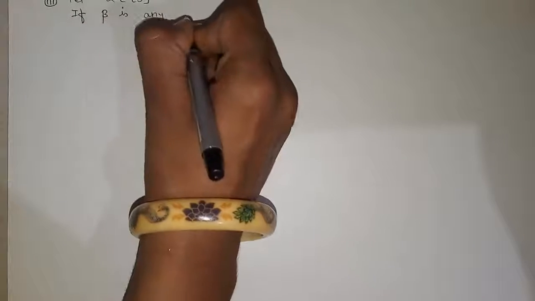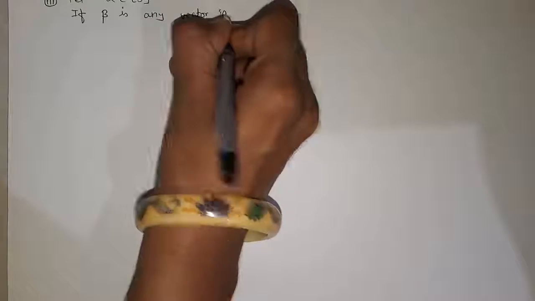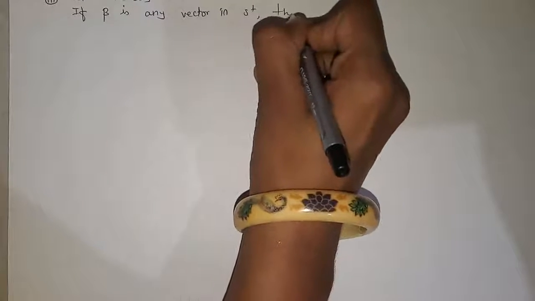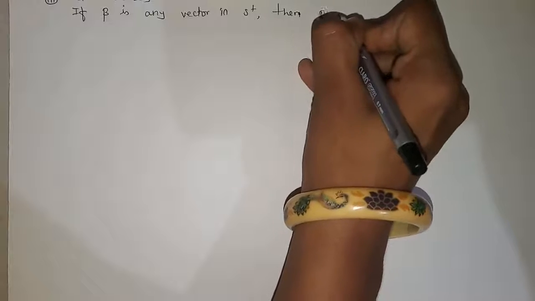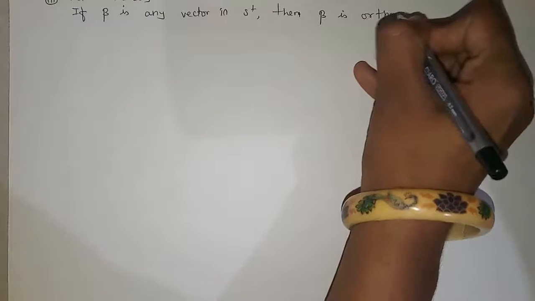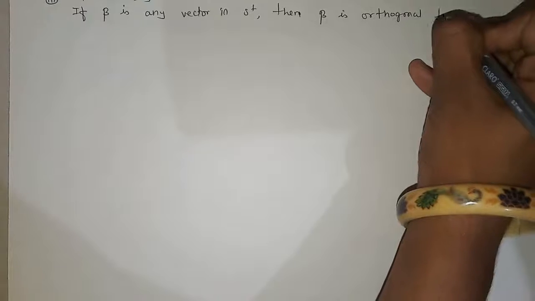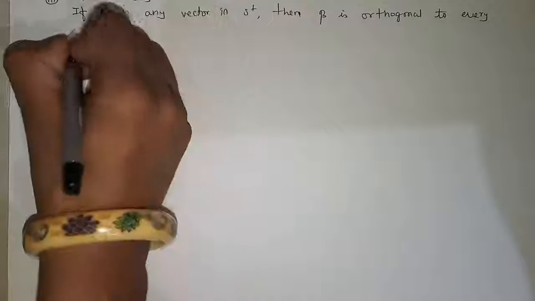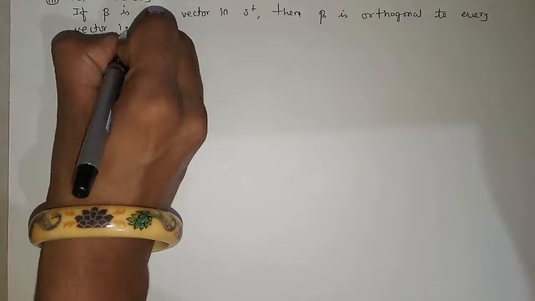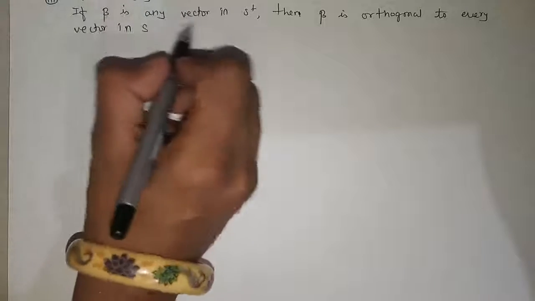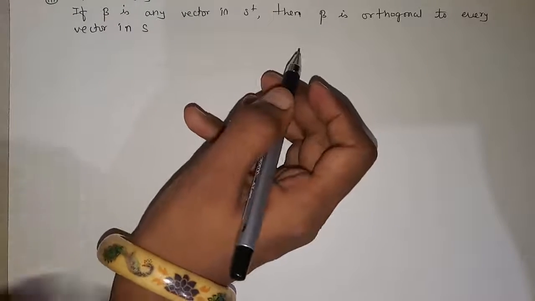Now for the third one, let alpha belong to the spanning set of S. If beta is any vector in S complement, then beta is orthogonal to every vector in S. So if beta is any vector in S complement, this implies beta is orthogonal to every vector in S.